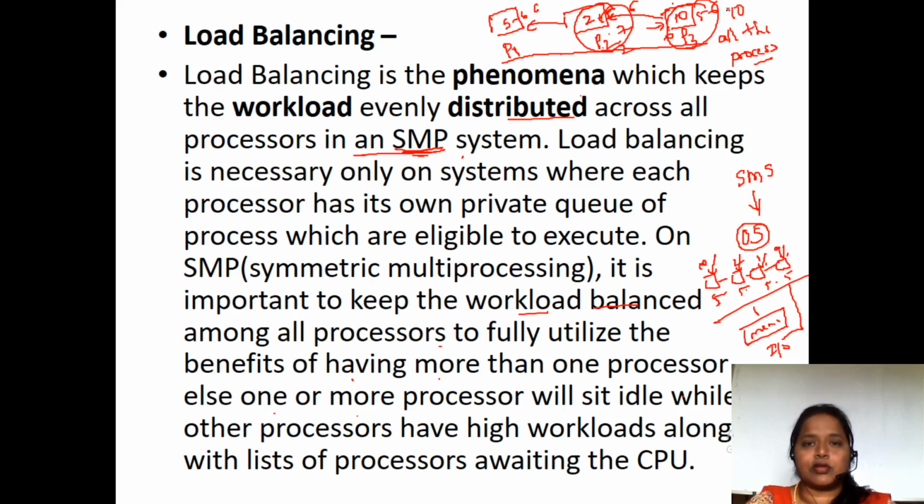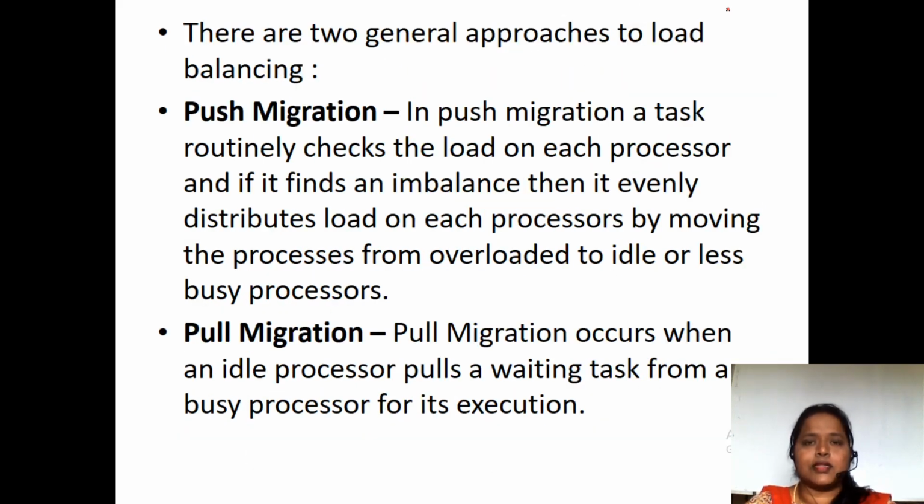These are the important concepts you have to learn in multiprocessor scheduling. There are two general approaches of load balancing: push migration and pull migration. Push migration, in the sense, you have different tasks. Here there are 5 workload, 2 workload, 0 workload, and 10 workload. All these are processors P1, P2, P3 and P4.